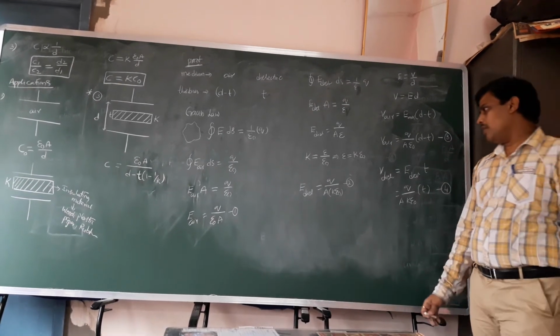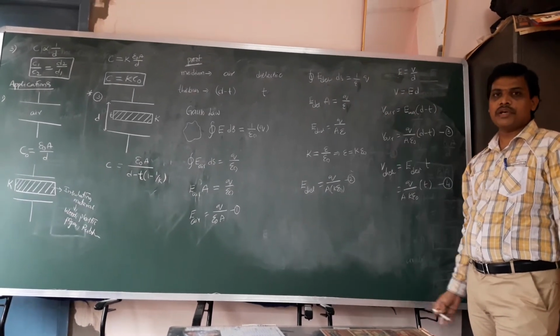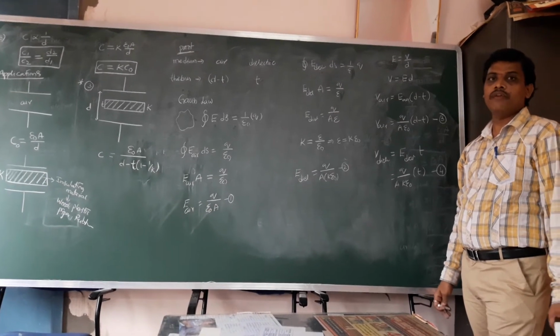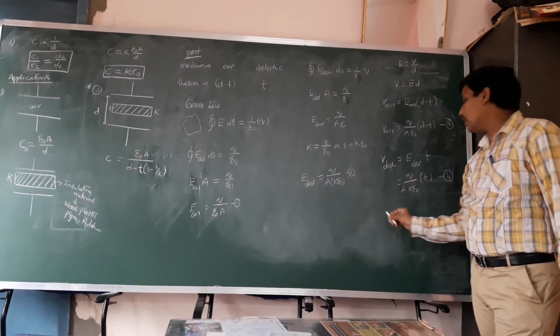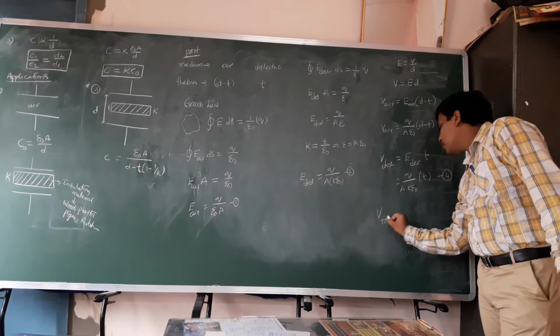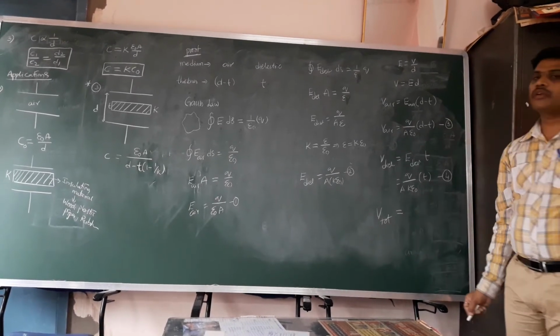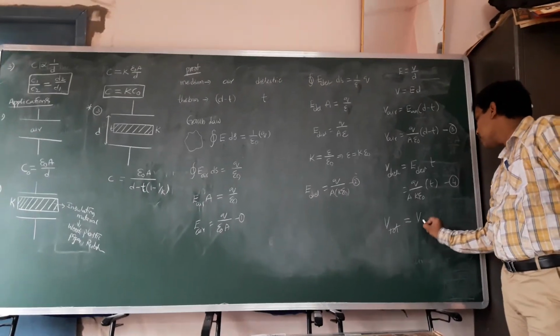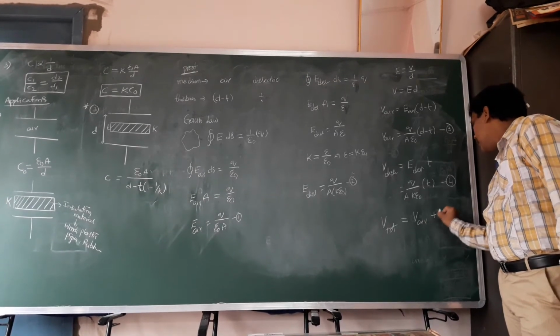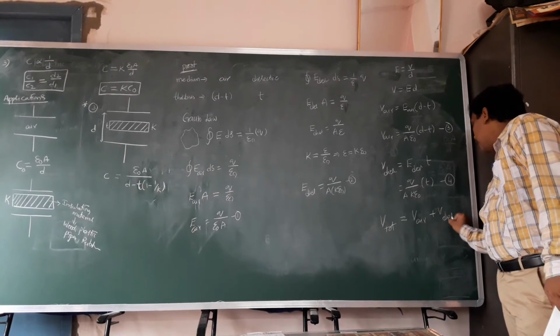So, what we need, we can calculate the capacitance. Capacitance C is equal to Q by V. So, we need to calculate the potential with respect to the total structure. V total is equal to V air plus V dielectric.